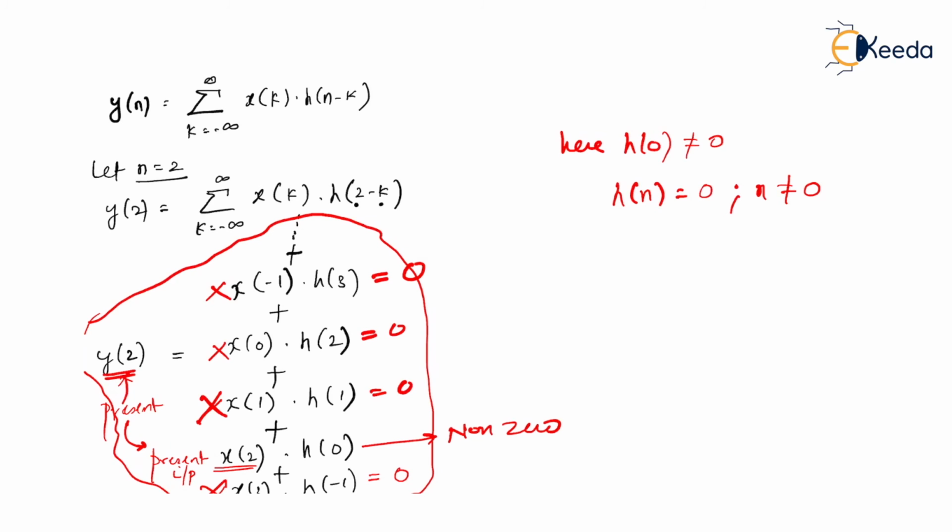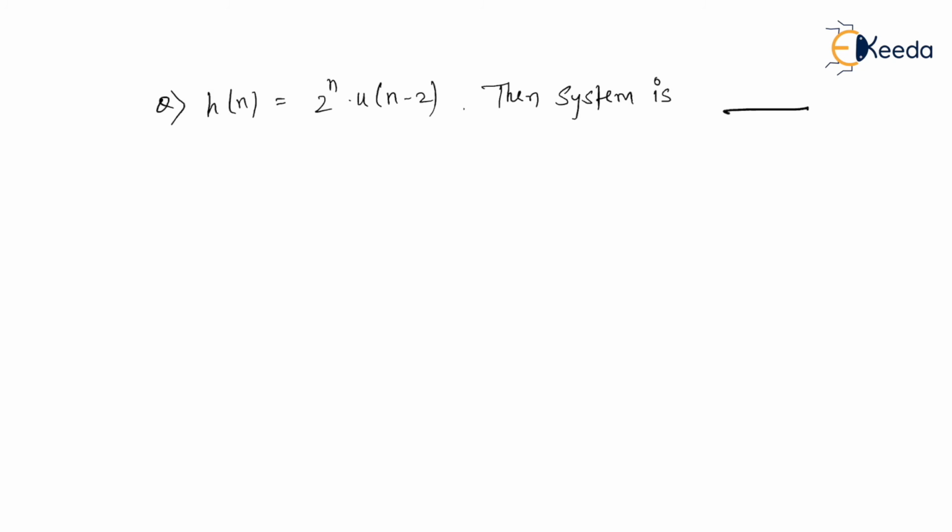Let us solve one problem. I kept this problem in general: some h of n is given, which is 2 raised to n times u of n minus 2, and the system is, but I have deliberately removed all the options because I want to solve this problem for every aspect that we have learned. So we have to see whether it is causal or non-causal, whether it is static or dynamic, and at the end we will also see whether it is a stable or unstable system. Let's see. First of all, I'll check for causality.